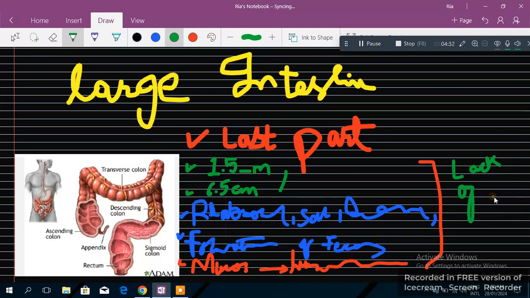Then the large intestine is divided into three parts. The first one is the colon. This colon is divided into parts: this is ascending, this is transverse, this is descending, and this is the sigmoid colon. So the colon is one part of the large intestine.